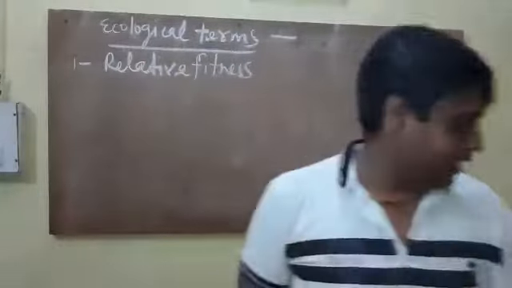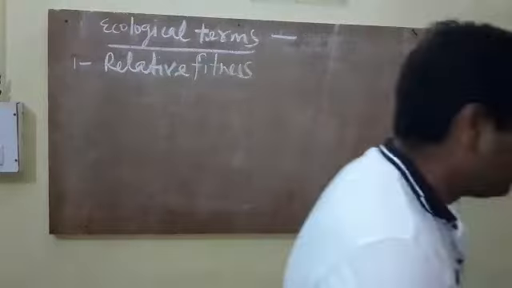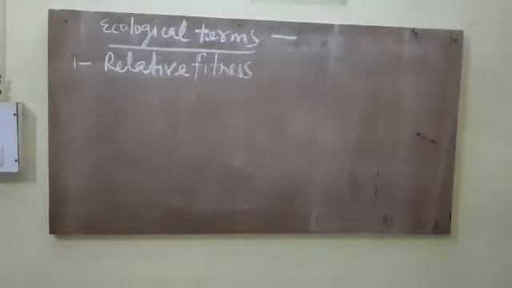What is relative fitness? Relative reproductive fitness of any gene or genotype over the other, due to relative superiority of that gene or genotype over the others.